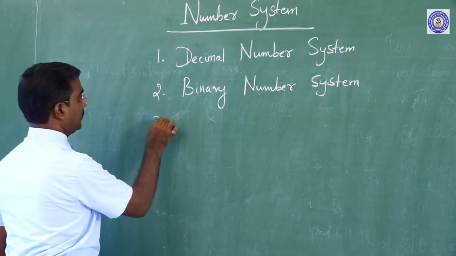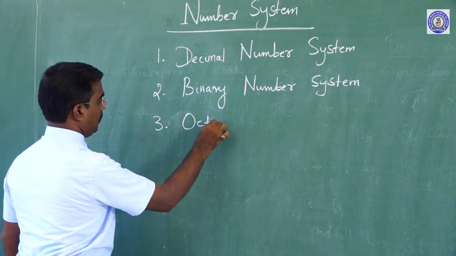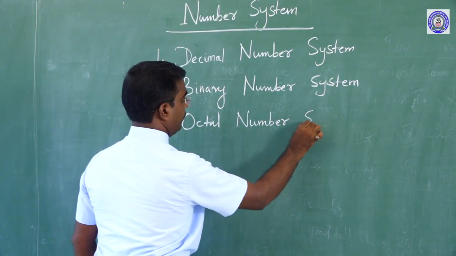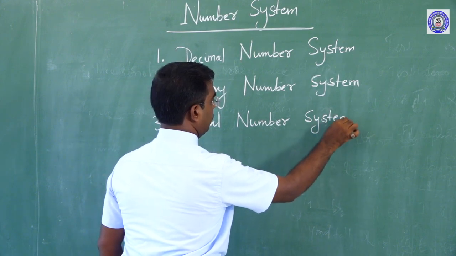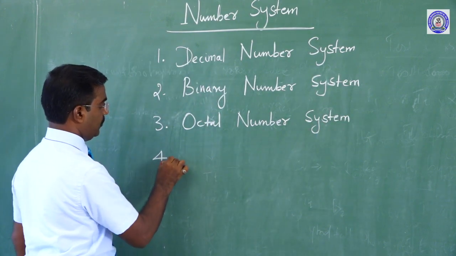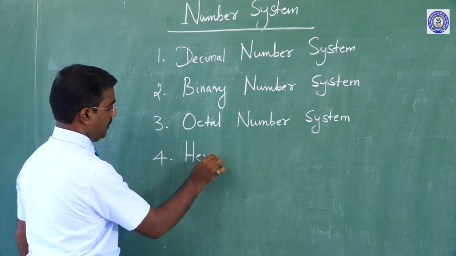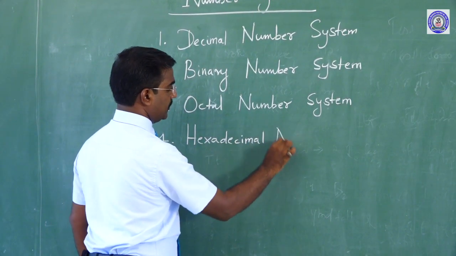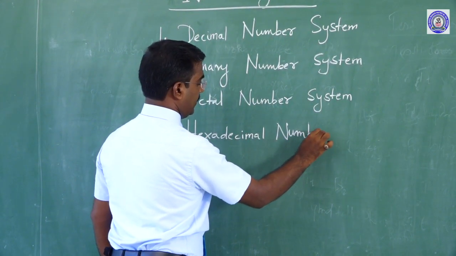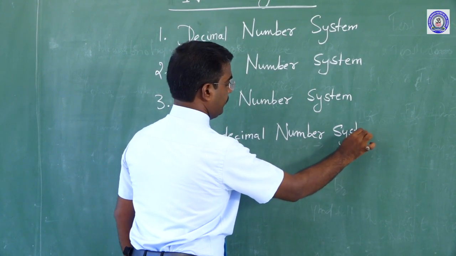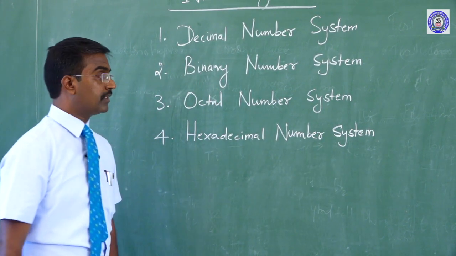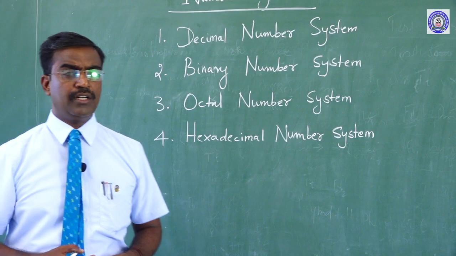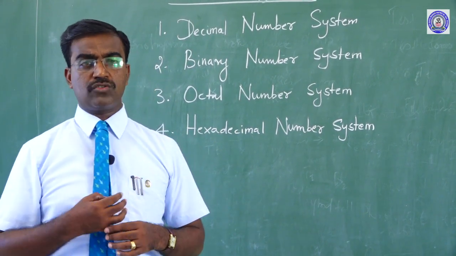Number 3 is the octal number system. Number 4 is the hexadecimal number system. Are you clear? There are 4 types of number systems that we use in computer language and in mathematics also.